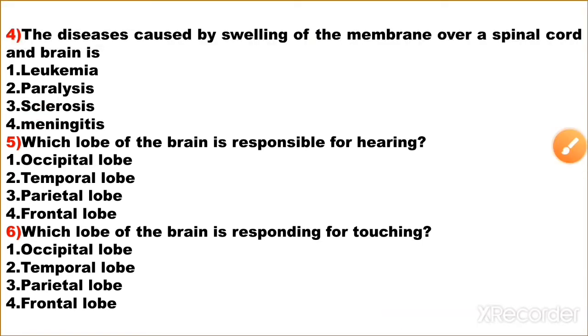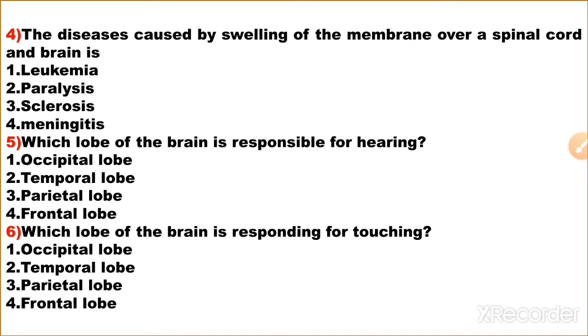The fifth question: which lobe of the brain is responsible for hearing? First one, occipital lobe; second one, temporal lobe; third one, parietal lobe; and fourth one, frontal lobe. We know that the cerebrum is divided into four regions: frontal lobe, temporal lobe, parietal lobe, and occipital lobe.